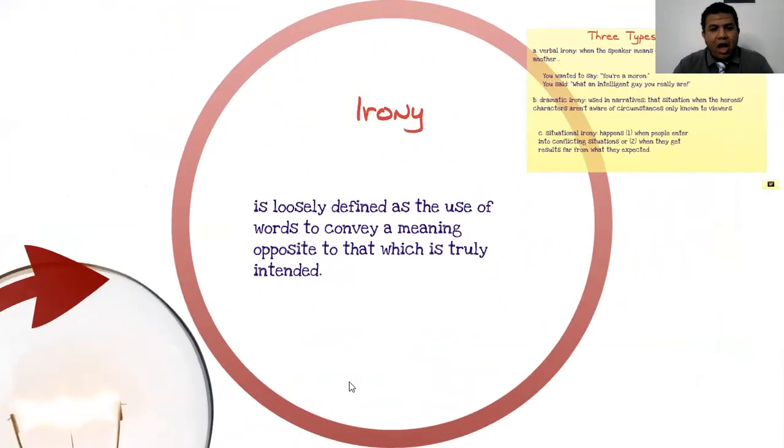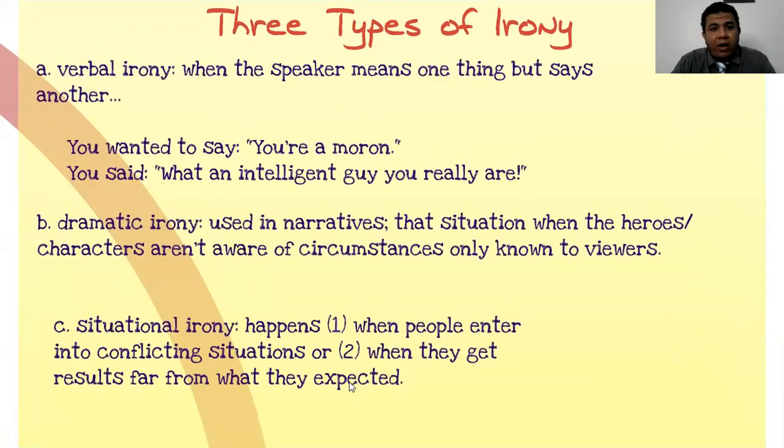Irony. Irony is loosely defined as the use of words to convey a meaning opposite to that which is truly intended. Like when I say you're smart, but I mean that you are totally stupid. Okay, this is what we call irony. We have three types of irony: verbal irony, dramatic irony, and situational irony.